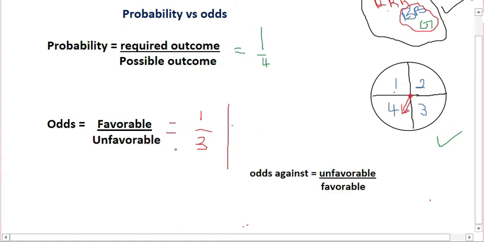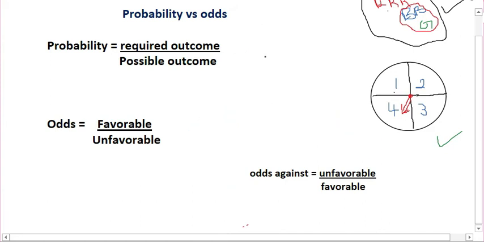Remember, odds is like a ratio of success to failure. Then odds against is the reverse. So if the odds here is 1:3, which is success to failure, then odds against would be what? 3/1. If the odds of spinning 1 is 1/3, then the odds against will be the reciprocal of 1/3, and that is 3/1.